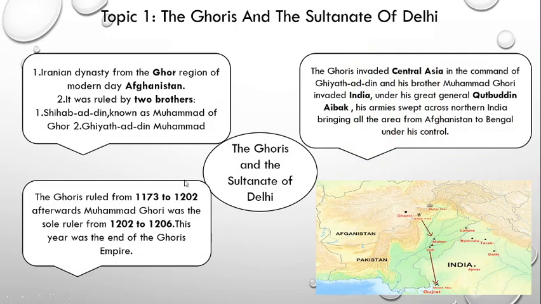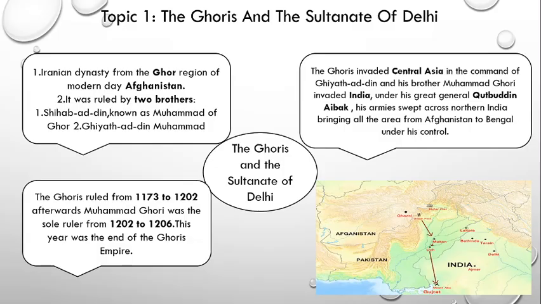Here we will study about the time period when the Ghoris dynasty came to an end. The Ghoris ruled from 1173 to 1202. Afterwards, Muhammad Ghori was the sole ruler from 1202 to 1206. This year was the end of the Ghoris empire.